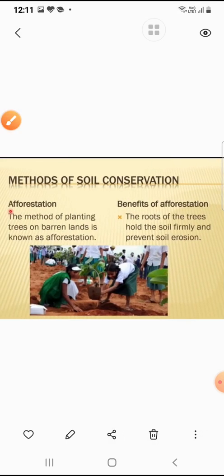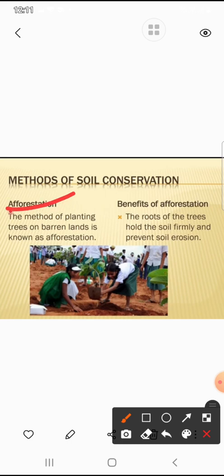Next method is afforestation. Deforestation is a factor of soil erosion, so afforestation is the method of soil conservation. The method of planting trees on barren lands is known as afforestation. What are the benefits of afforestation? The roots of the trees hold the soil firmly and prevent soil erosion.